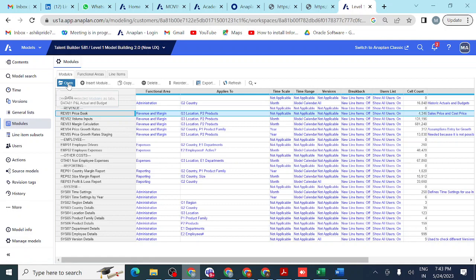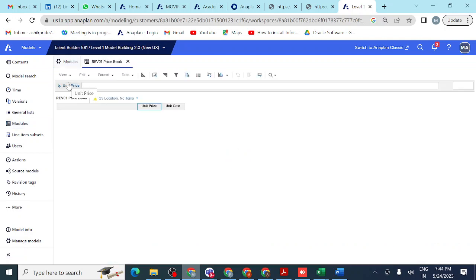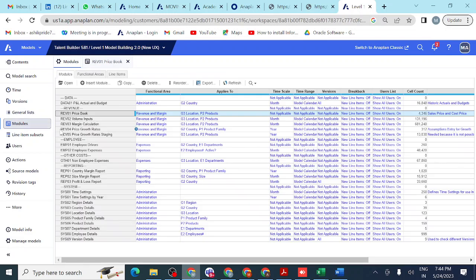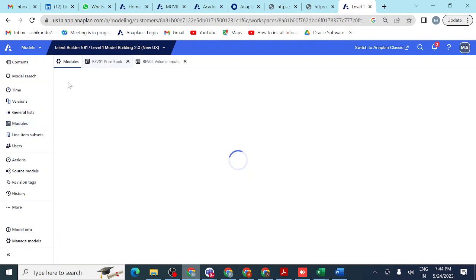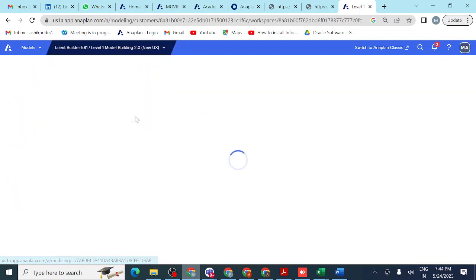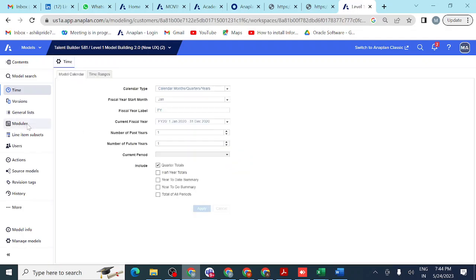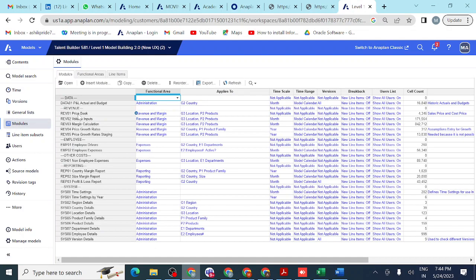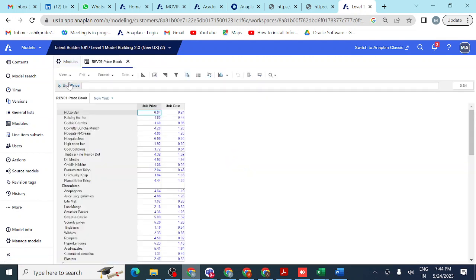the price book module is there. For example, one module is there. I am opening this one module. Actually I deleted that data. This is my data, you can see for each and every product. These are the products: Nujo bar, raising the bar, cookie crumbs, donutty branch. You can see each and every product here.